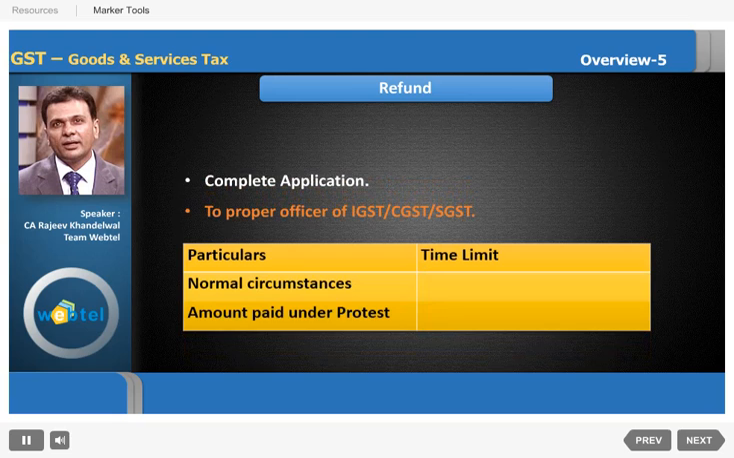And there is some time limit within which refund should be applied, and in normal circumstances it is 2 years from the relevant date, and if the amount is paid under protest then there is no time limit. But if it is paid in normal circumstances, the time limit is 2 years from the relevant date.